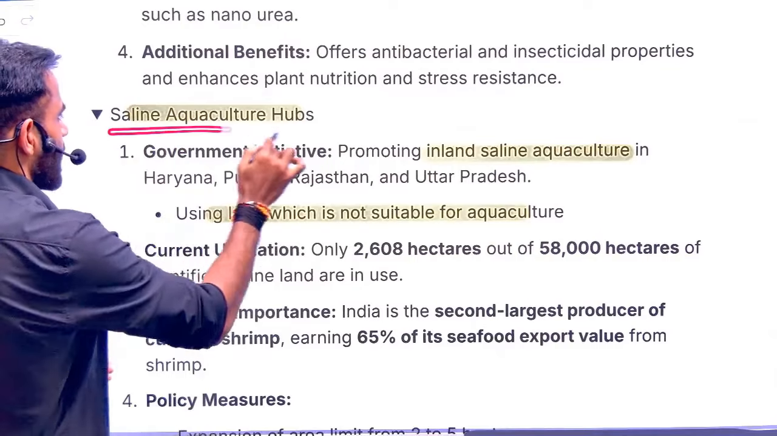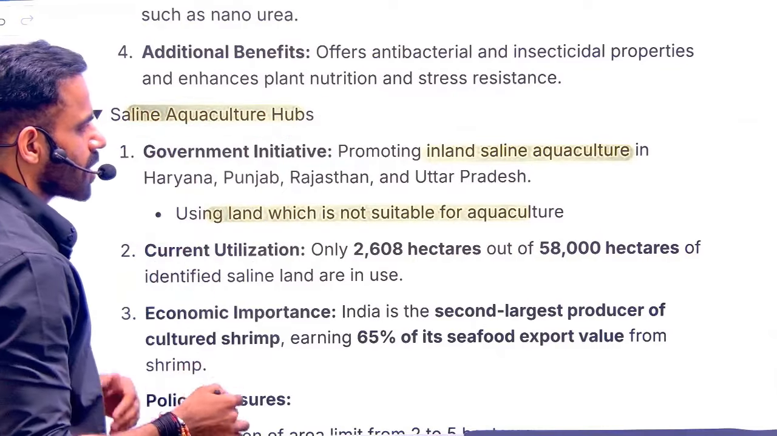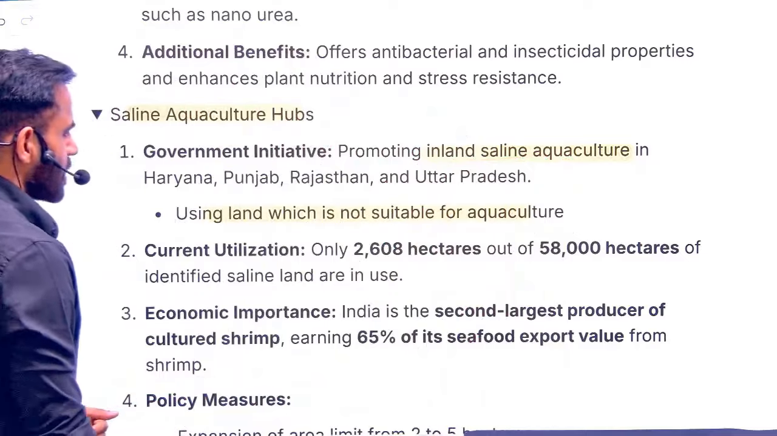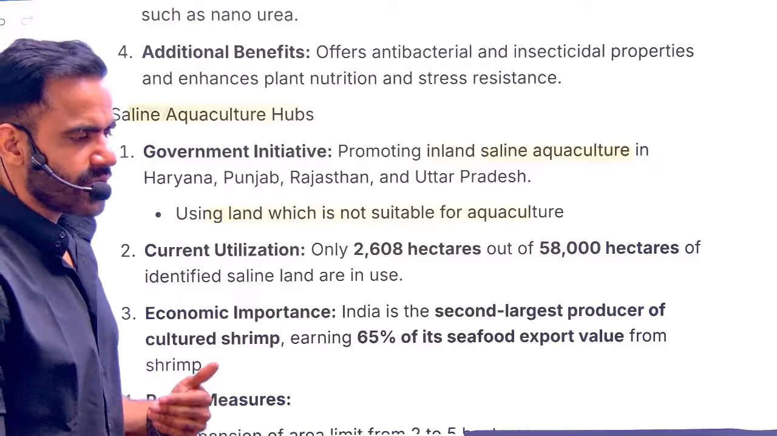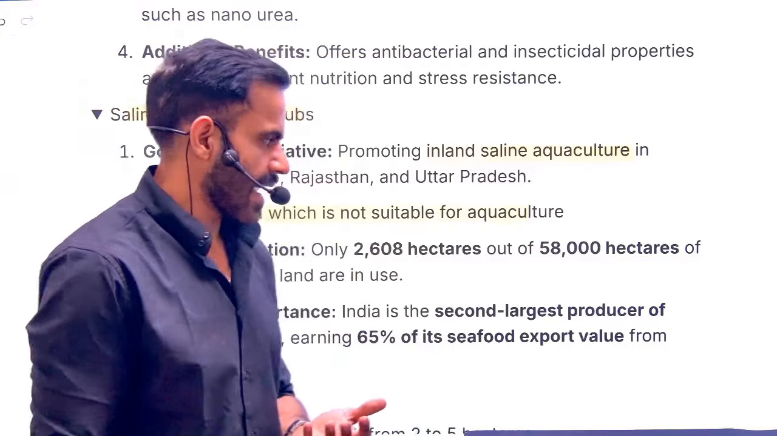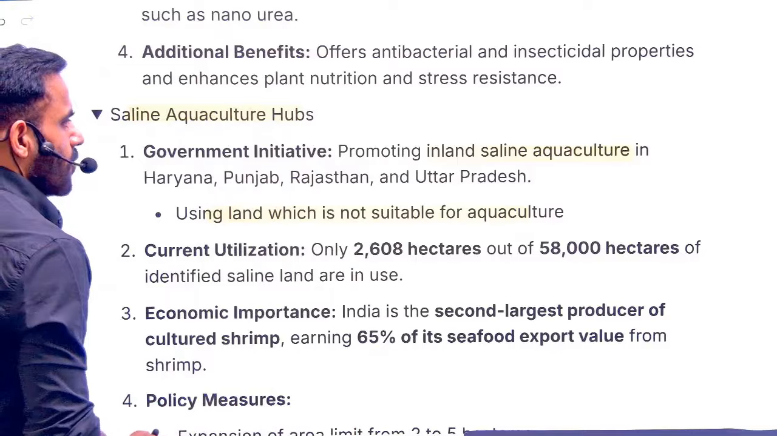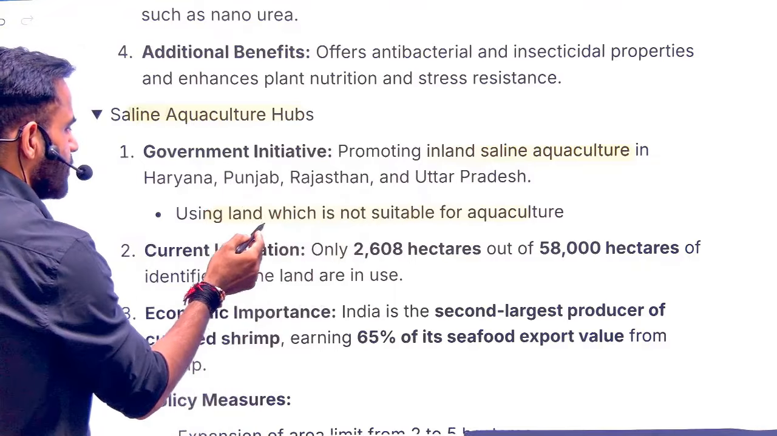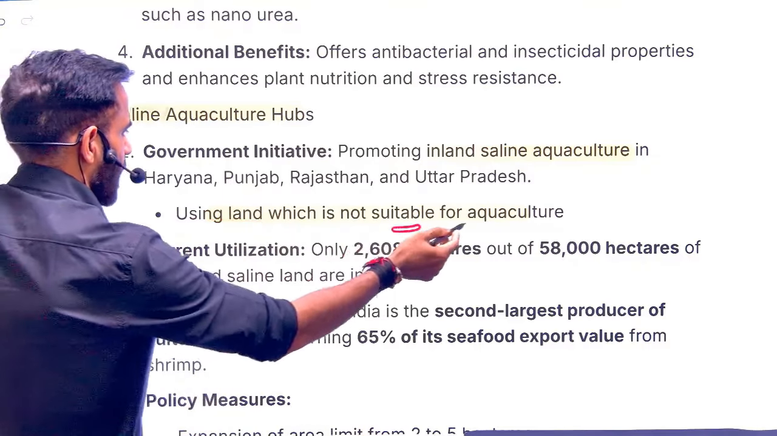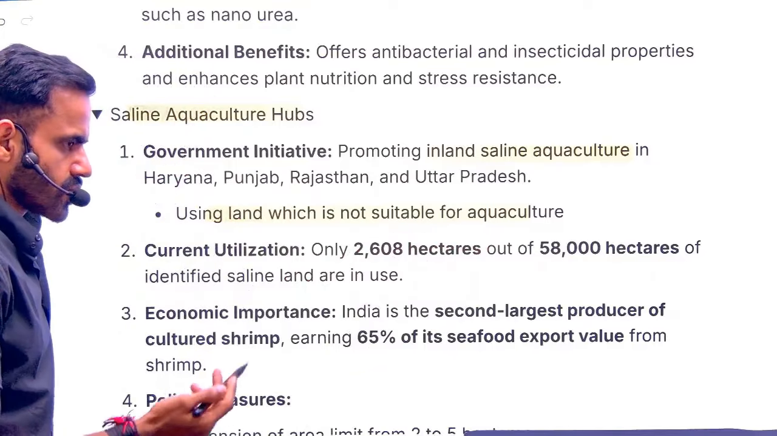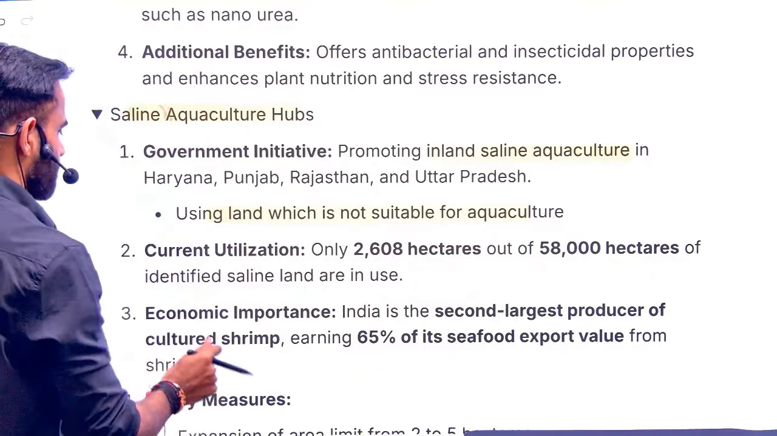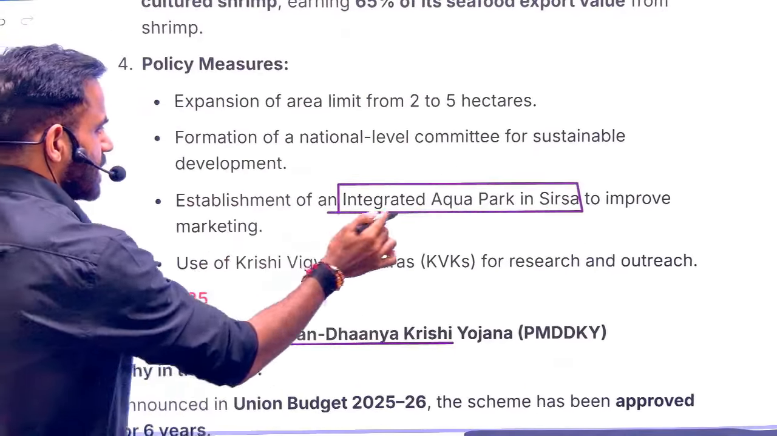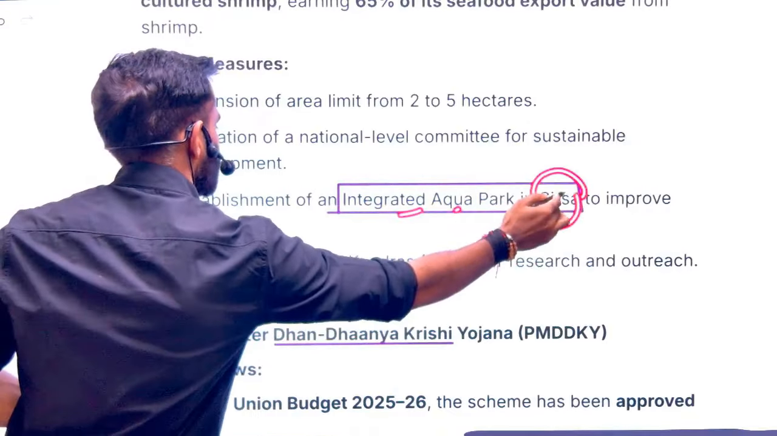Next is related to saline aquaculture hub. So the government is promoting inland saline aquaculture. In a very simple sense, we just want to promote the fisheries sector, and for that the government has started this initiative in Haryana, Punjab, Rajasthan and UP. So basically we are using that land which is not suitable for agriculture, so that's why the name saline. Okay, apart from that, there is one integrated aqua park in Sirsa. This is in Haryana.